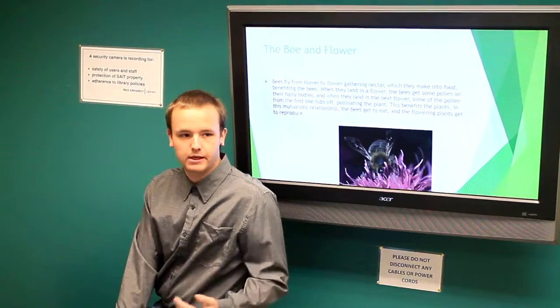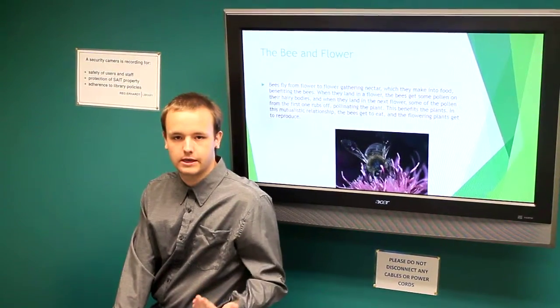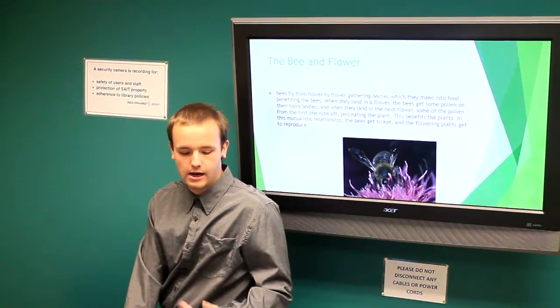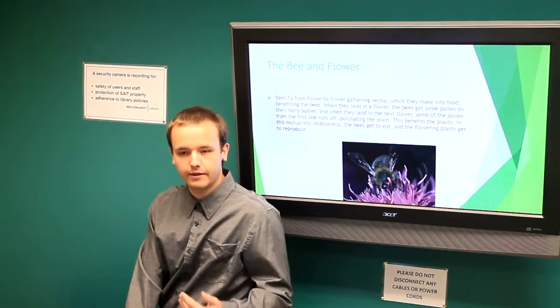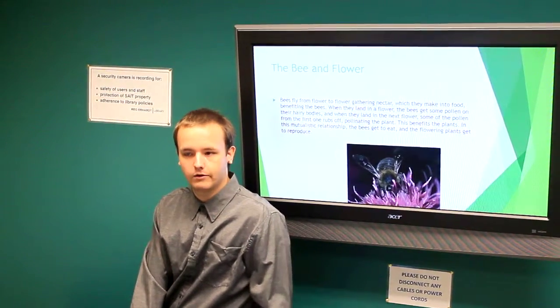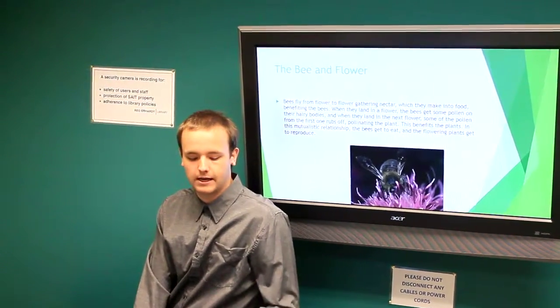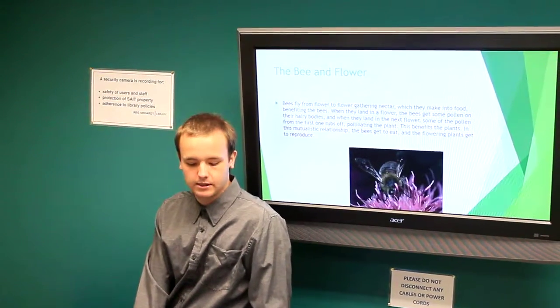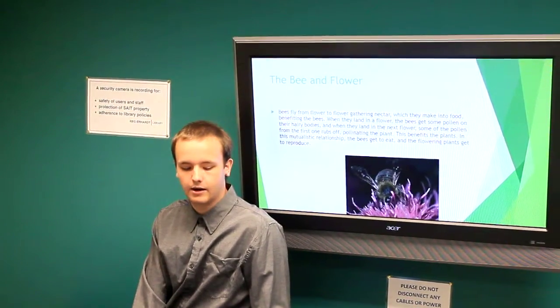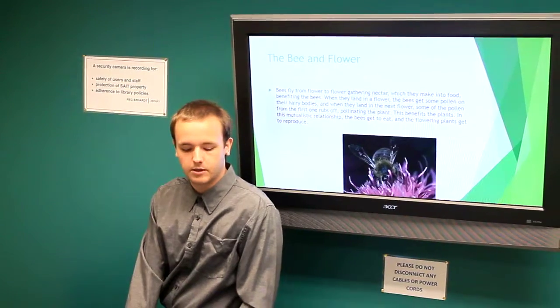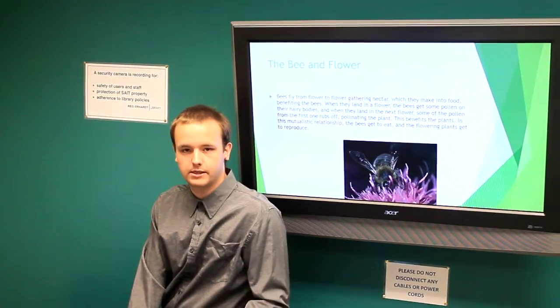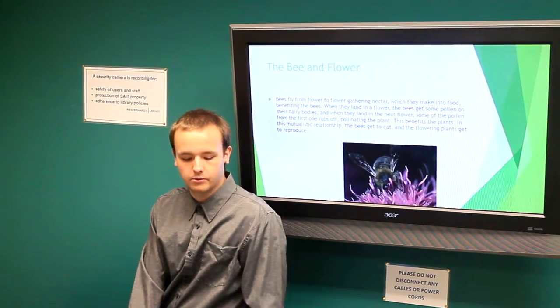And when the bee lands on the first flower, it collects pollen on its hairy body, and then it flies to the next flower and releases the first plant's pollen. This leads to pollination and reproduction between different plants. So in this situation, the bee is able to get food, and the flowers are able to reproduce.